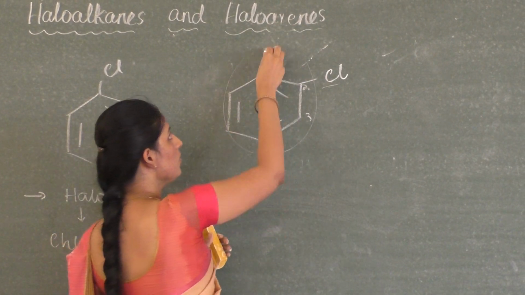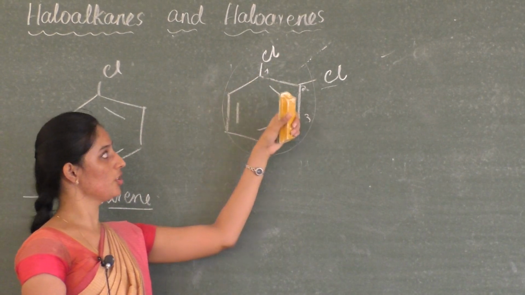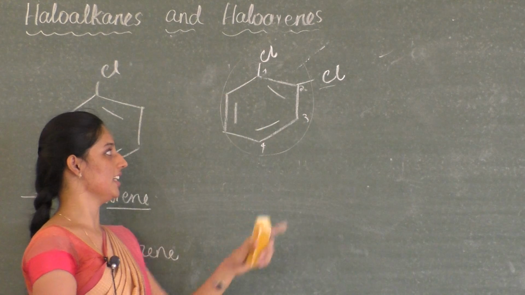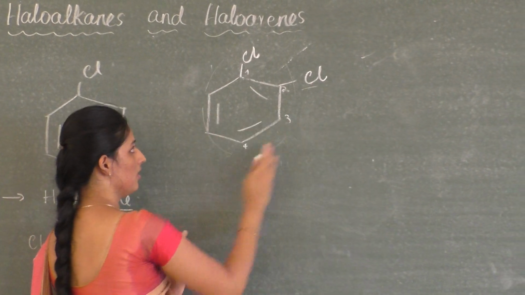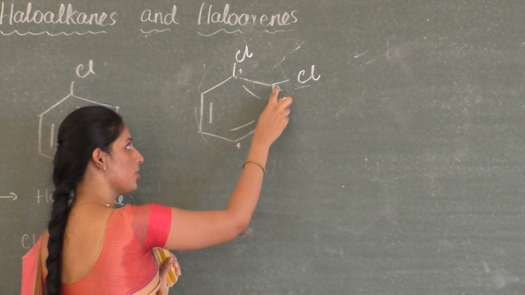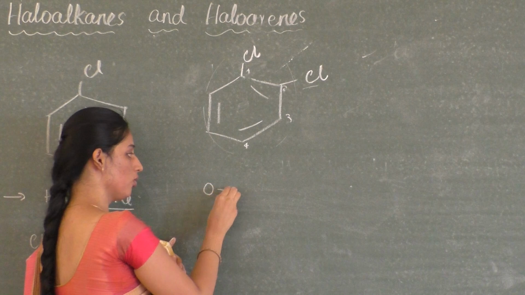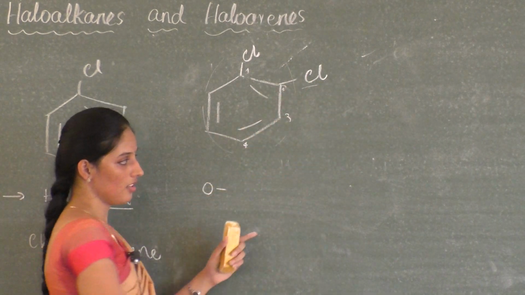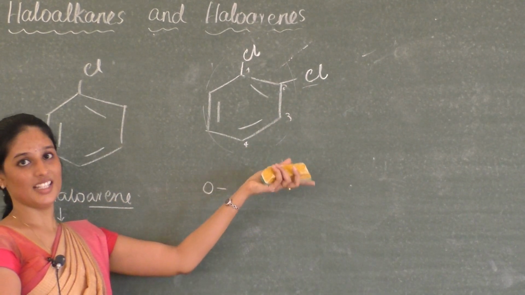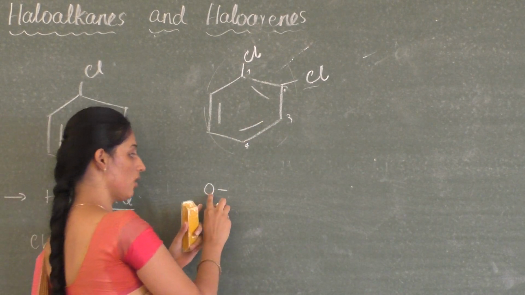Okay, let me have one more example here. If two substituent groups on the benzene ring are identical, then how to name this compound? Again, two substituent groups are at 1 and 2 position, so that is ortho. In the same way as we named dihaloalkanes, we have to name these haloarenes.